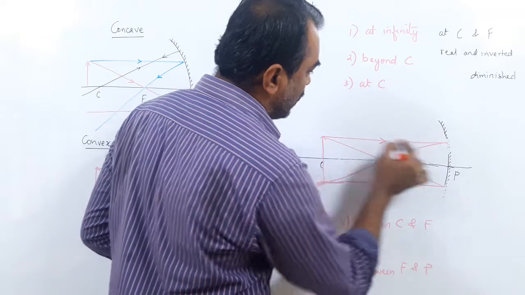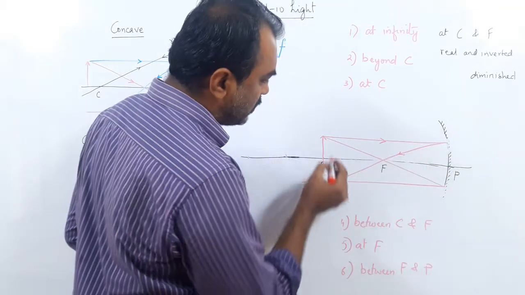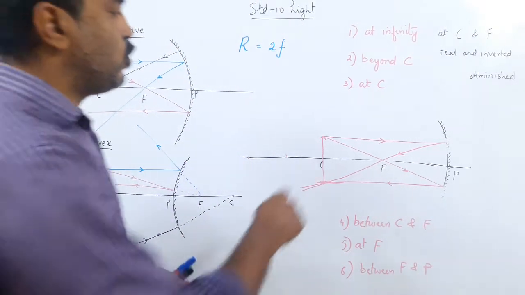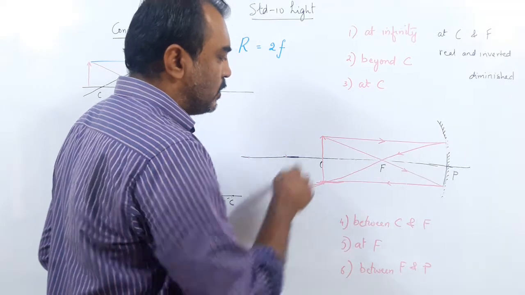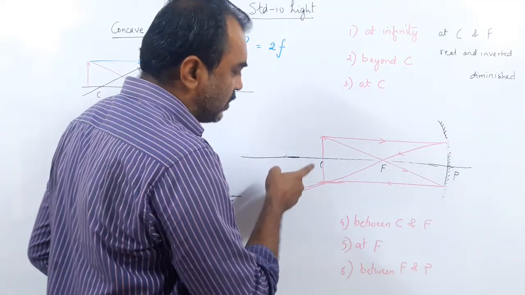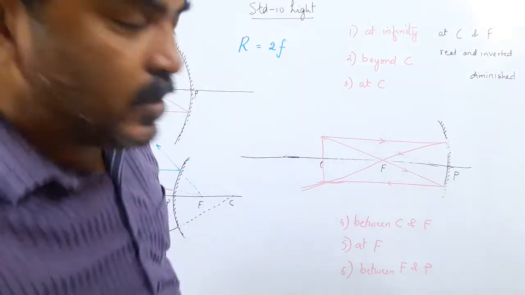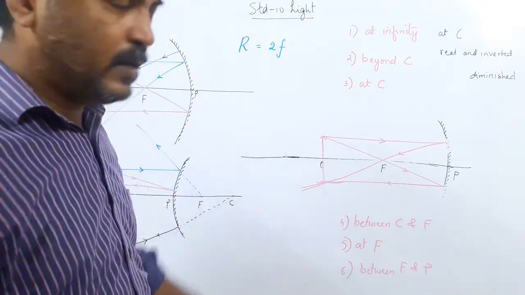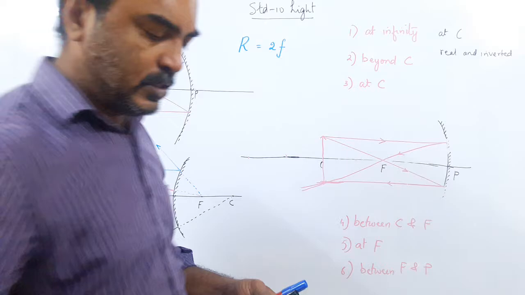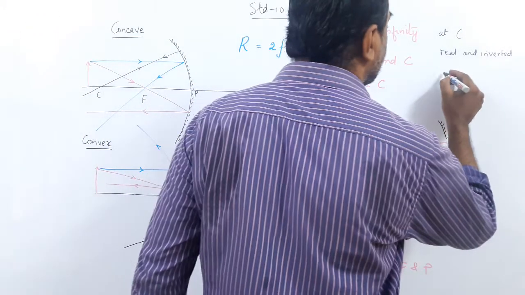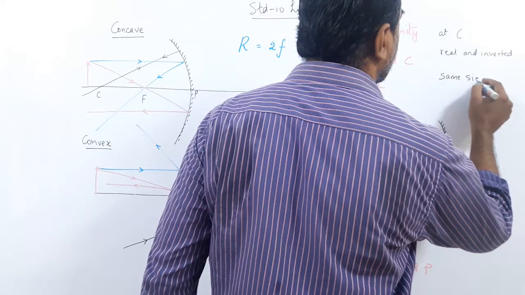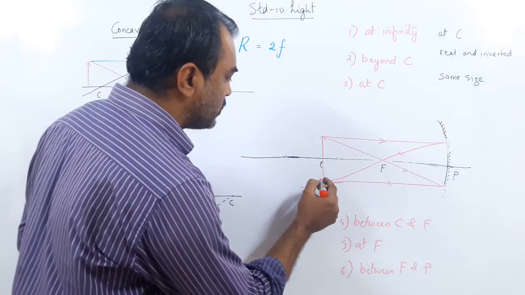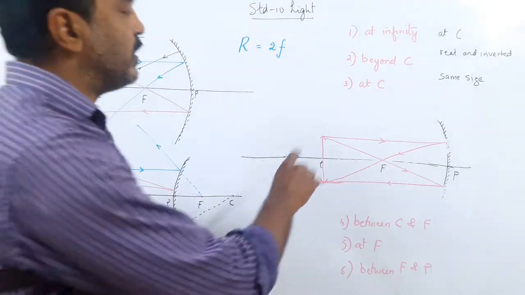The arrow shows this line is falling on the mirror after reflection going through here. This line is passing through the focus after reflection is reflected back. So if you draw the line parallel, pass through focus, draw the line passing through focus, becomes parallel, it should meet at C. So in the third case, the image is formed at C. Again it is real and inverted, but this time it is not diminished, it is of the same size. Same size. It is at C, forms at C only. It is real and inverted in the same size.